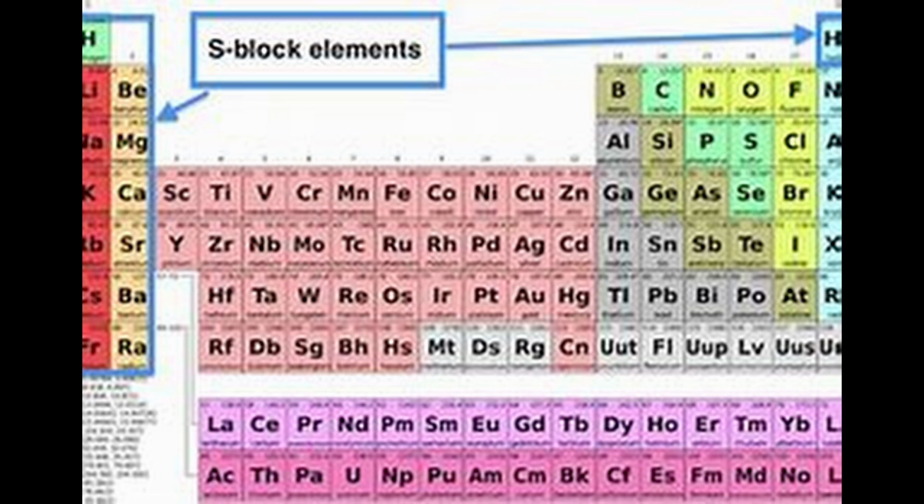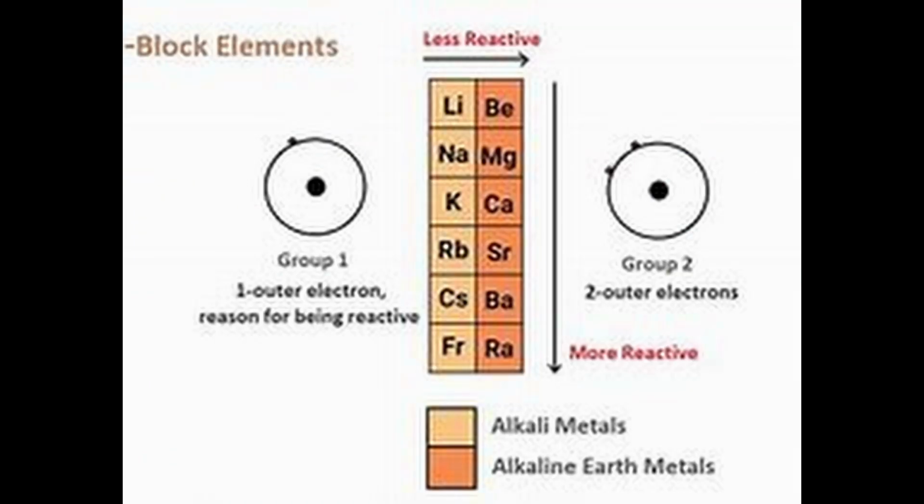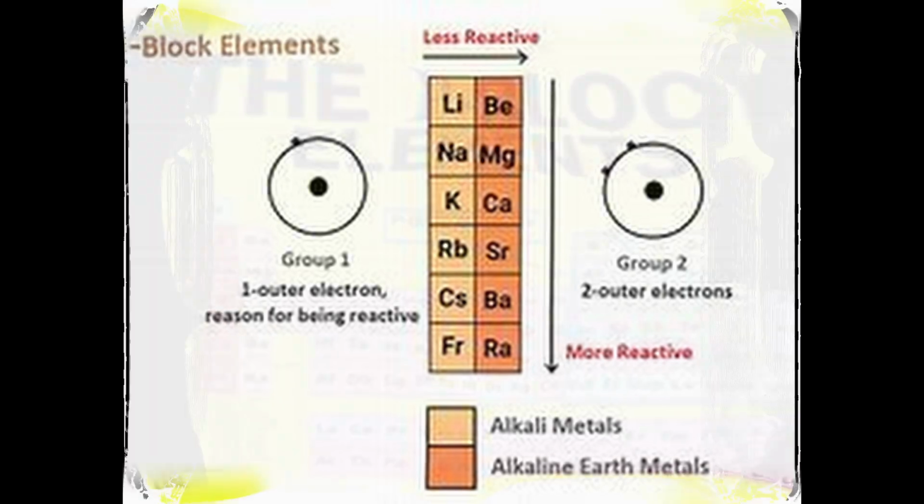The s block elements. The elements of group 1 and group 2, which have ns1 and ns2 outermost electronic configuration, belong to the s block elements. They all are reactive metals with low ionization enthalpies. The metallic character and reactivity increase as we go down the group. They lose electrons to form 1+ ion or 2+ ion. Because of high reactivity, they are never found pure in nature. The compounds of the s block elements, with the exception of those of lithium and beryllium, are predominantly ionic.